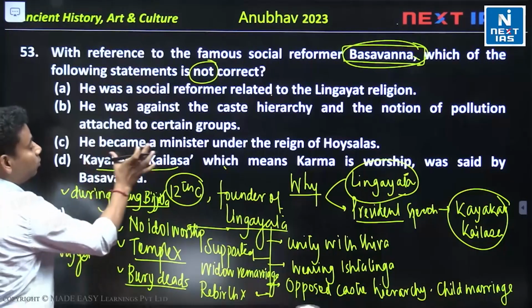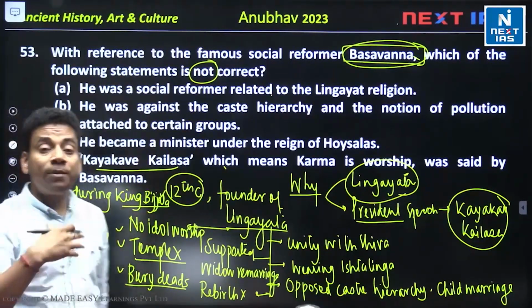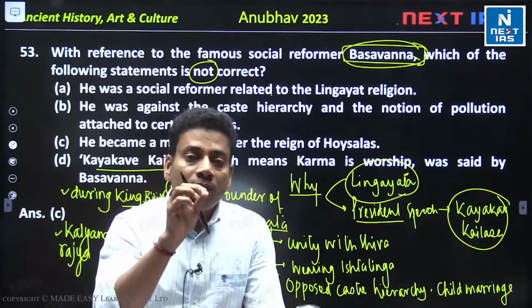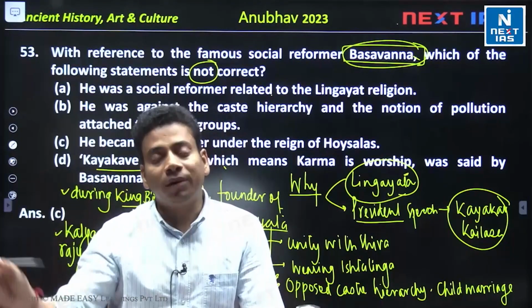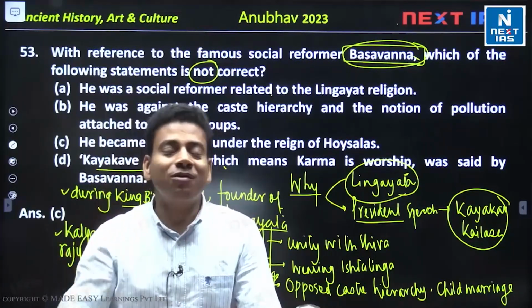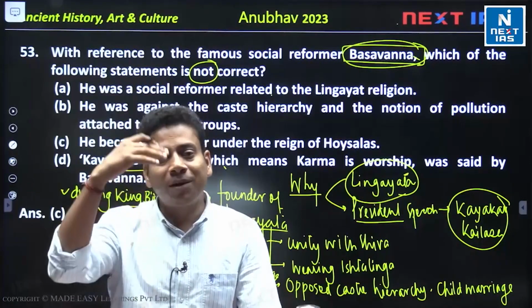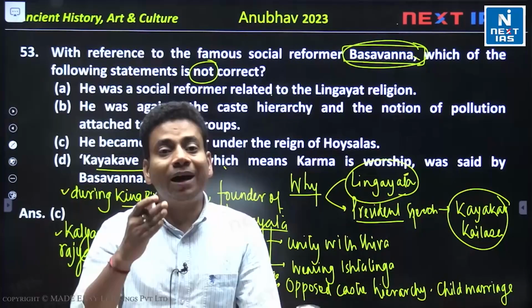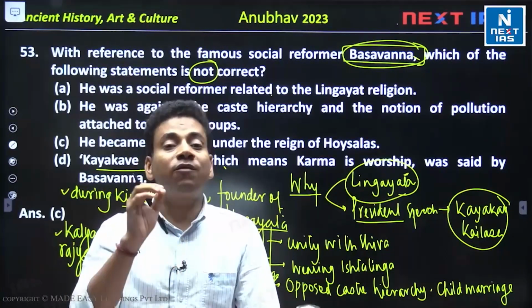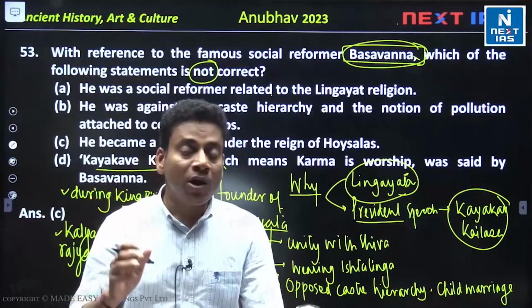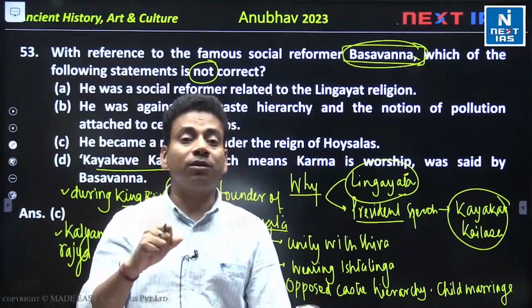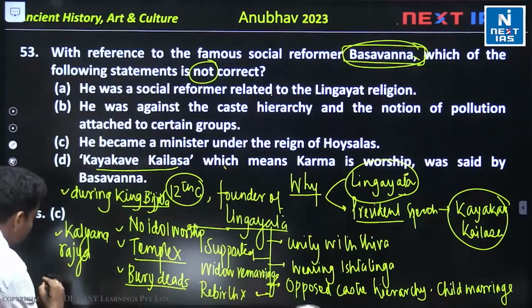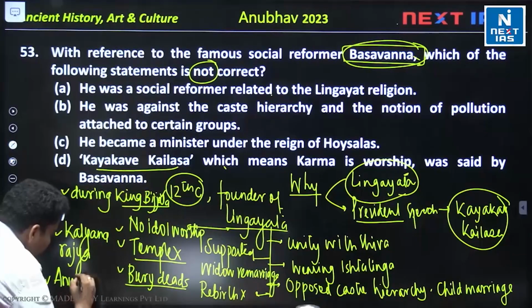He will be discussing about the Kayakave Kailasa. ठीक है, देन he will be talking about the Dasoha. और दशोहा का मतलब क्या है? The equal pay for the equal work. So these kinds of concepts have been discussed by Basavana, and even Basavana will be setting up an Anubhava Mantapa. अनुभव मंटपा क्या है? That is the first and foremost parliament in India. ठीक है, और उसमें जो आपके शरनाज होंगे, शरनाज का मतलब है the citizens of the welfare state, they will be discussing the things. Okay, so he has also established the Anubhava Mantapa.